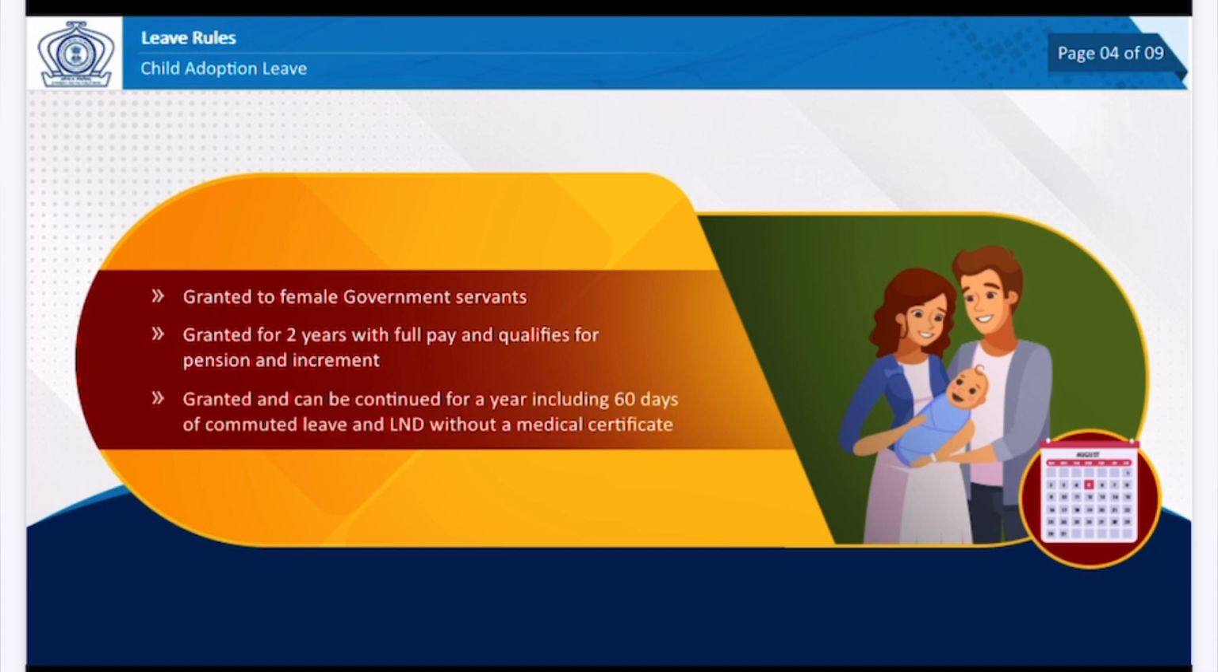In continuation, other leave due and admissible may be granted for 1 year, including 60 days commuted leave and L&D without a medical certificate.